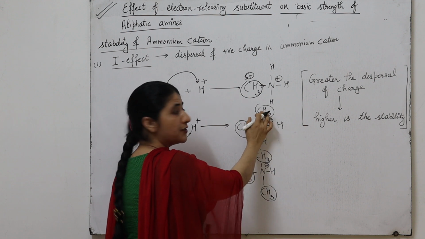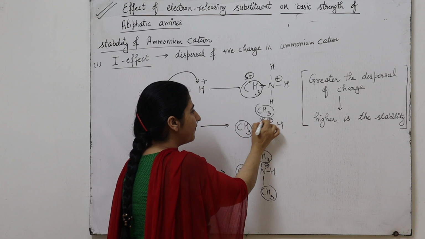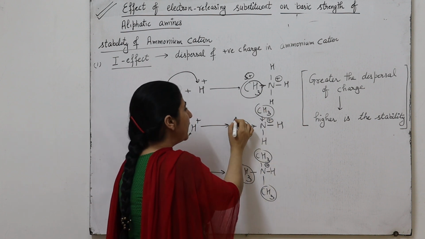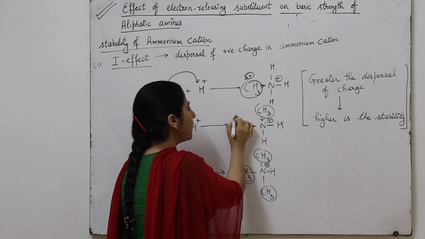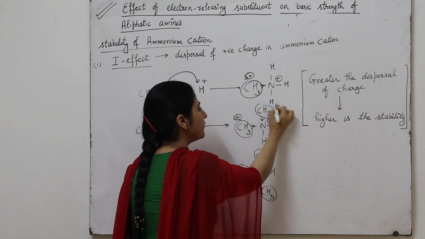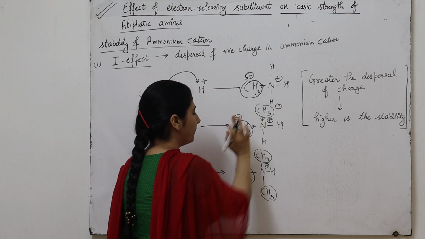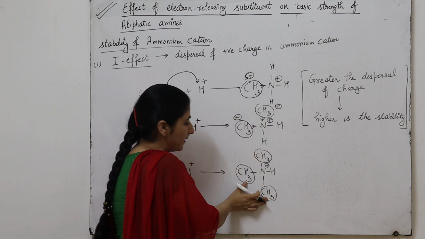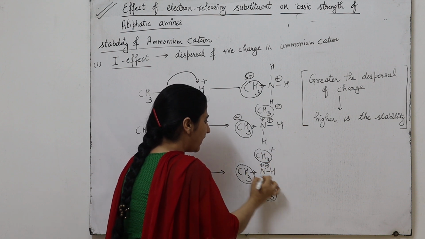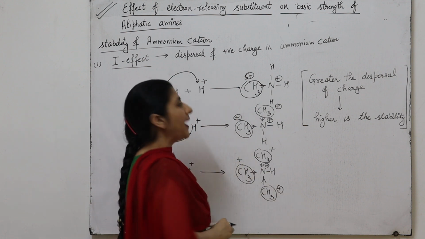But in the case of the secondary amine, there are two methyl groups. Both methyl groups have an electron releasing effect, so this methyl also acquires positive charge and this methyl group also acquires positive charge. It means the positive charge is dispersed on these two methyl groups. Whereas in the tertiary ammonium cation, the positive charge is dispersed on three carbon atoms.